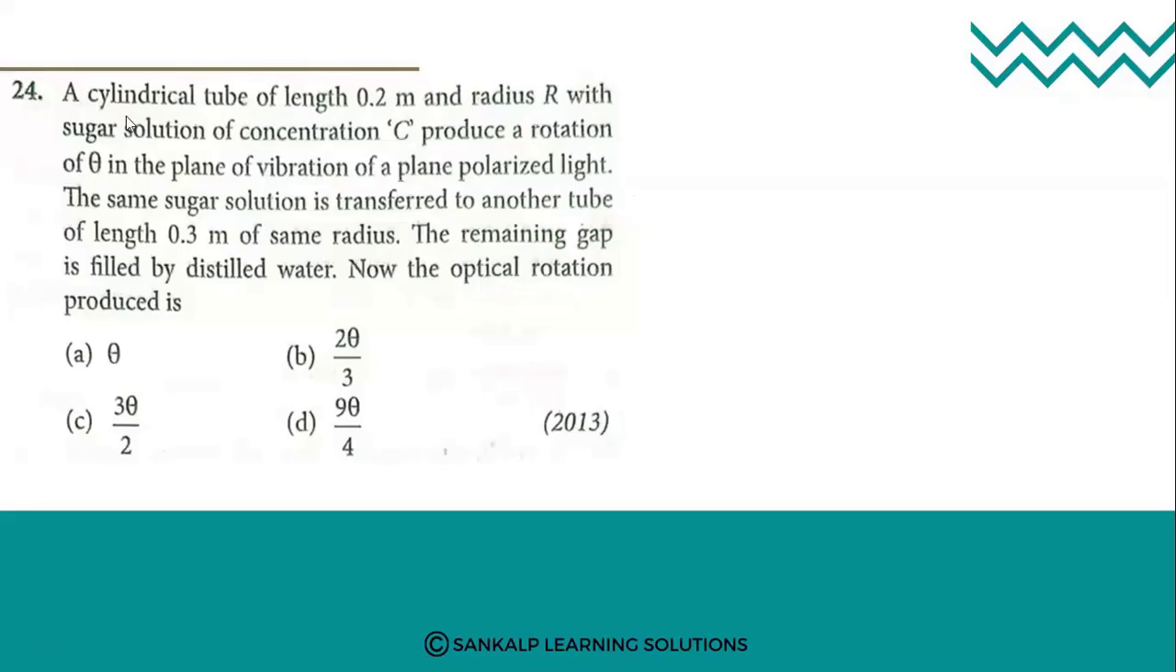See, here the cylindrical tube is of length 0.2 meter and the radius is R. Its concentration is given as C, which produces a rotation of theta in the plane of vibration of a plane polarized light. Here it is transferred to a tube of length 0.3 meter of the same radius. The remaining gap is filled by distilled water. So what is the value of the optical rotation produced? Okay, let us see the solution here, students.